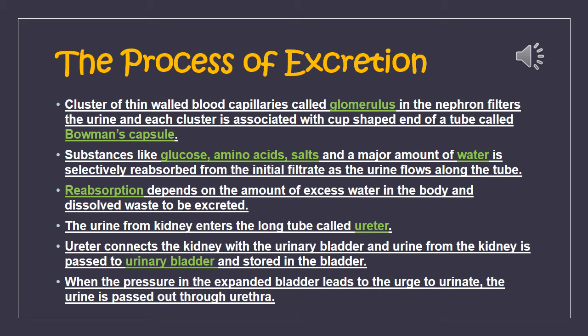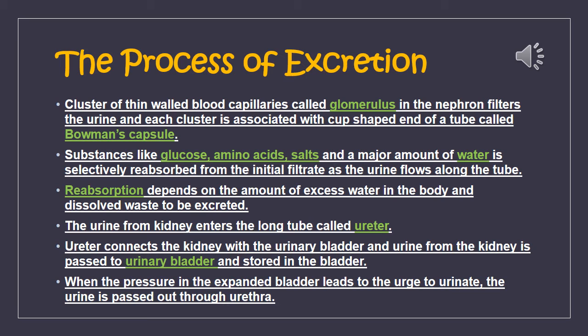Now we will see the process of excretion in detail. The cluster of thin-walled blood capillaries called the glomerulus in the nephron, which is the functional unit of the kidney, filters the blood, and each cluster is associated with a cup-shaped end of a tube known as the Bowman's capsule. Substances like glucose, amino acids, salts and a major amount of water are selectively reabsorbed from the initial filtrate as the urine flows along the tube.